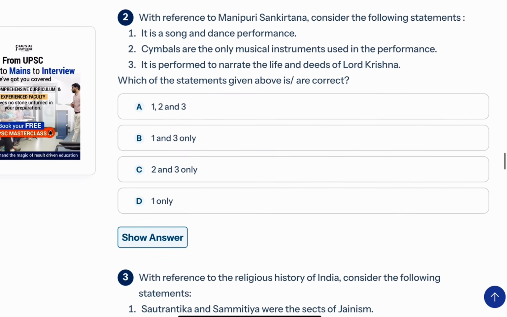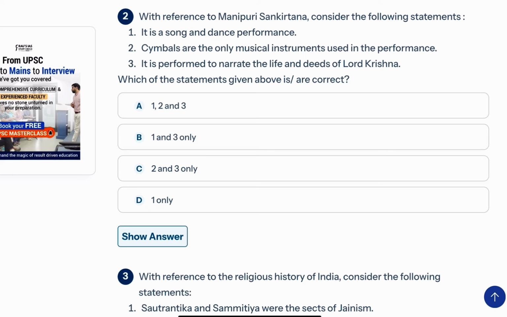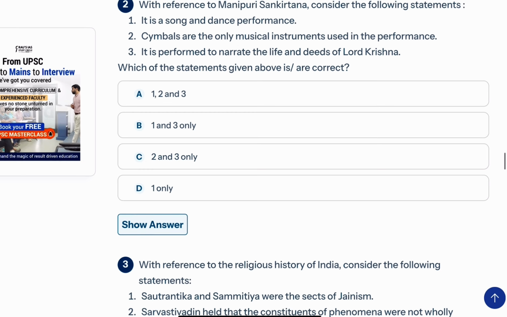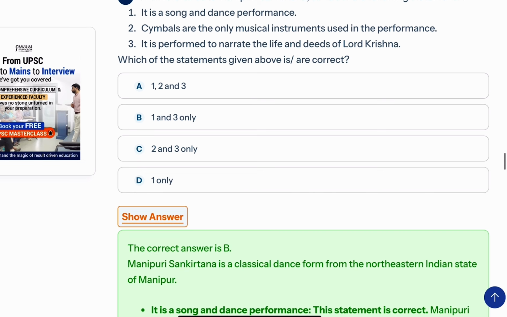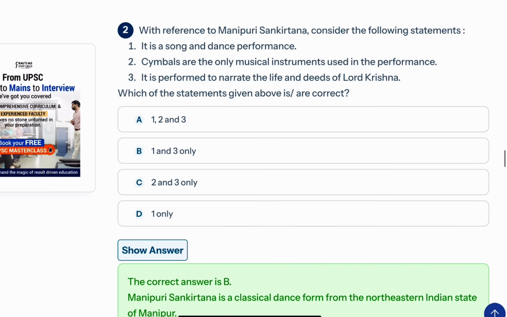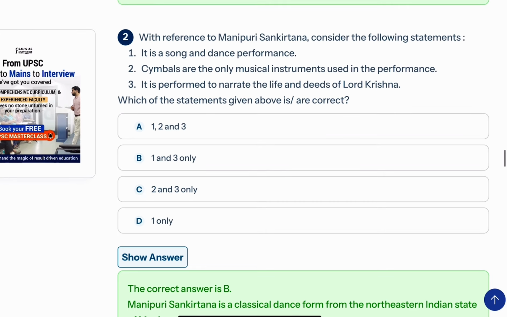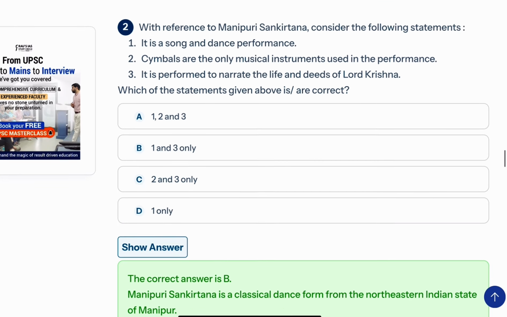Now coming to the second question, with reference to Manipuri Sankirtan, consider the following statements. It is a song and dance performance. Cymbals are the only musical instrument used in performance. It is performed to narrate the life and deeds of Lord Krishna. There are videos of this Sankirtan nowadays also on YouTube, but yeah, this is to narrate the life and deeds of Lord Krishna. The musical instruments may be separate.